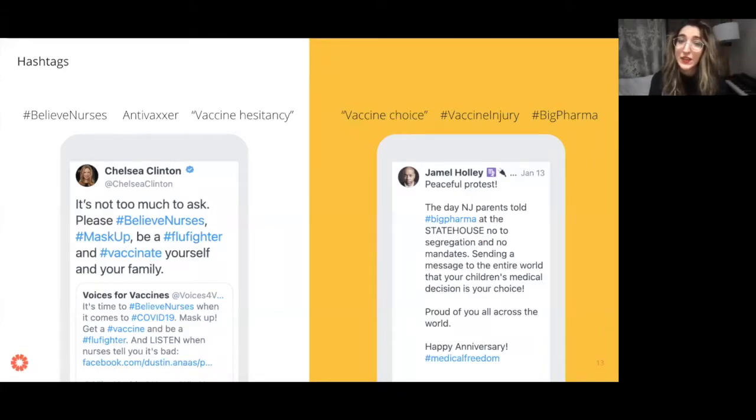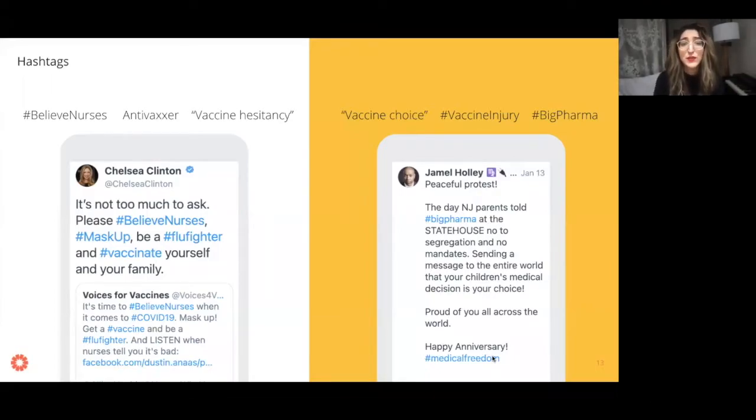But if you look at the discourse of people who are skeptical of the vaccine or planning not to take the vaccine, this isn't a term that they use very often to describe themselves. You see things more often like vaccine choice, or one term that this person uses in their post is medical freedom, or vaccine skeptics, right? So even the language that people use to refer to themselves can differ depending on who is talking, right? And why is this important?